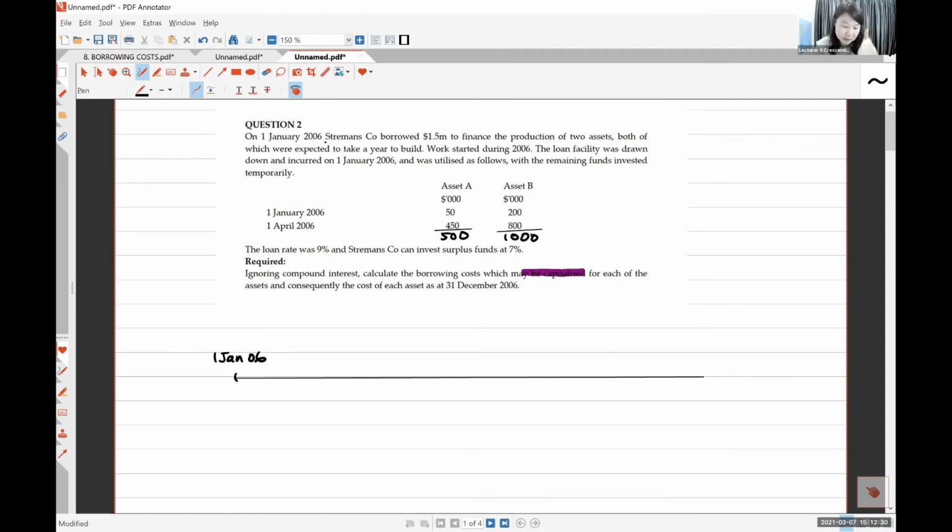And then you build 2 assets. So one bank only charge you one interest, which is 9% here. Okay, so you no need to do weighted average interest because you only go to one bank and you only obtain one loan. Okay, so you just use 9%. So you start 1st January 2006, and then you use the money. Your loan is 1.5.